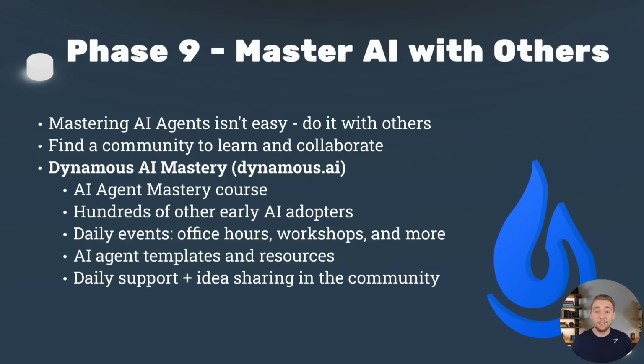One of the biggest regrets that I have when I first started learning AI agents was not doing it with other people. I was learning pretty much alone, and that did change eventually, but it would have sped up my process for feeling confident in building AI agents so much if I did it with other people. Because mastering AI agents is not easy. There's so much power that's given to us with these LLMs, but with great power comes great responsibility. There's all that unpredictability with agents that we have to deal with. That's why it's so important to find a community and learn and collaborate with other people.